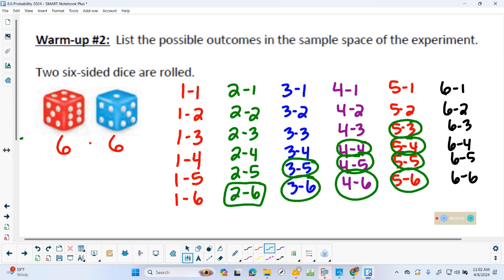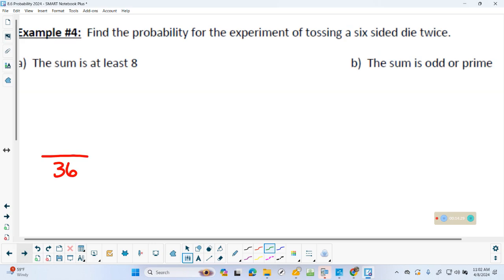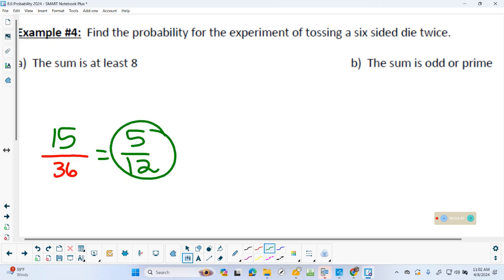Okay, what are your favorable outcomes in the last column? What am I circling? How about that? Okay, count them. How many favorable outcomes do you have? I'm going to give you a minute to count. 15, so we're going to put 15 out of 36. Let me click it forward. And of course, we're going to reduce that. It reduces down to 5/12. So it's going to be similar types of questions on your homework. Just use those 36, don't redo them.